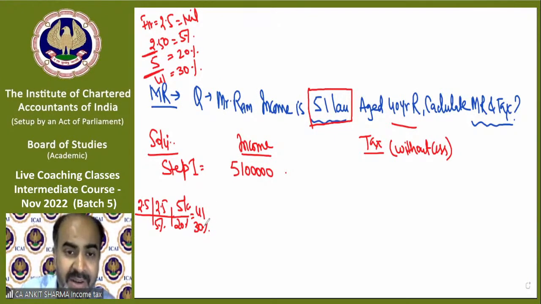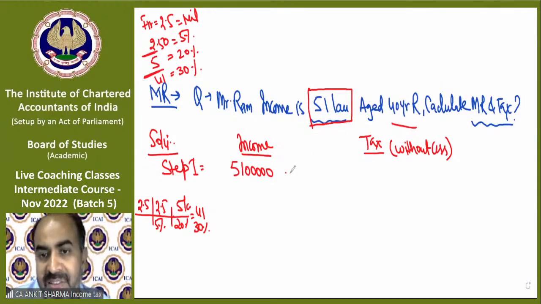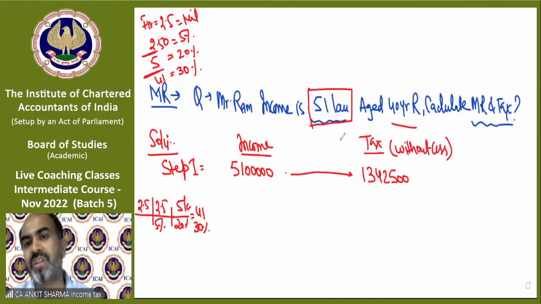So what will be our tax liability? Let's see. I just calculated the normal tax as per the provision I have told you: 13,42,500. Rebate will not be applicable because income exceeds 5 lakh rupees. So rebate is not applicable.